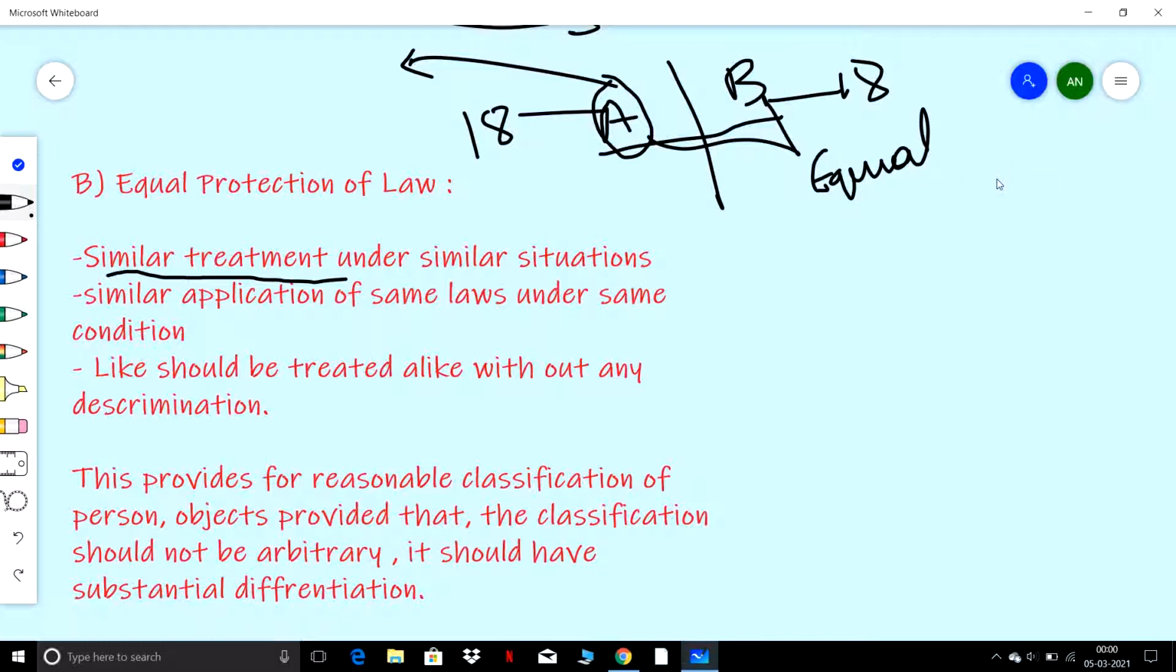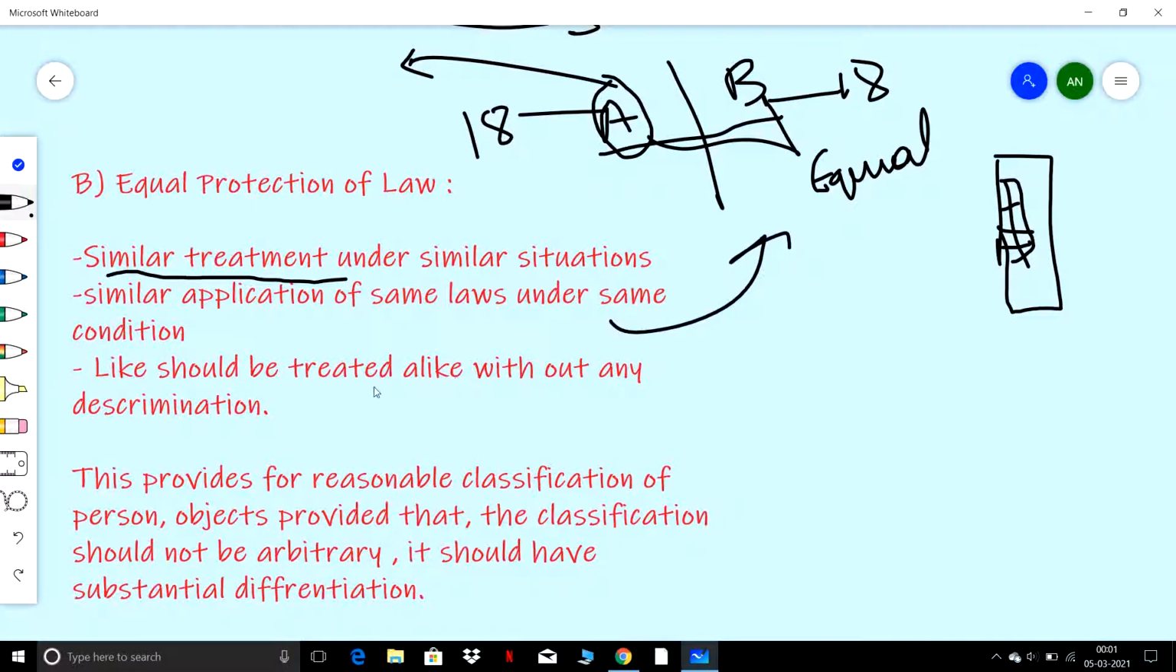If a law is made for reservation of women and children in bus seats, this law can't apply to men and women equally, so reasonable classification is there. So similar treatment: all the men will be treated alike in the bus, like seating arrangement, with similar situations. But men and women can't be taken simultaneously for consideration, like why can't men sit in the women's seats. Similar application of the same laws under similar conditions, as we discussed above.